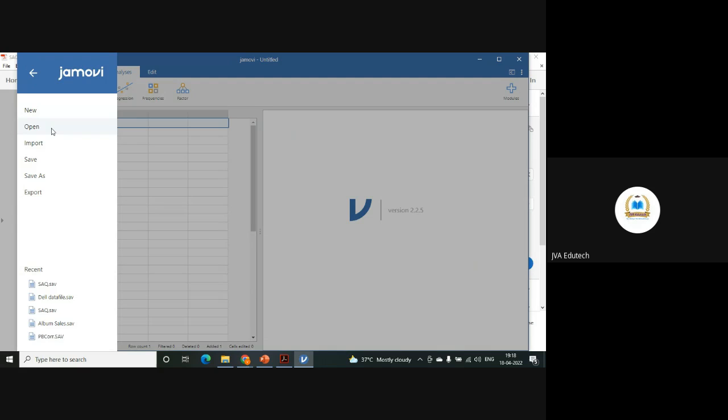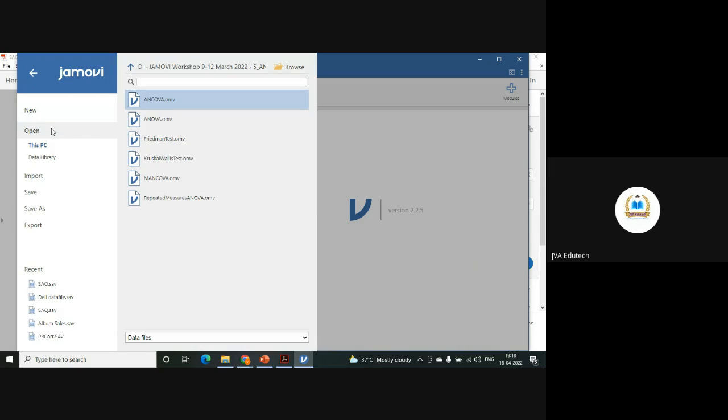Now here, if you click on open, this will only open files of type OMV, which is by default the Jamovi file. And that's the good part of Jamovi, that it supports SPSS data files, Excel files, CSV files, and also files from other software like Stata and MATLAB.